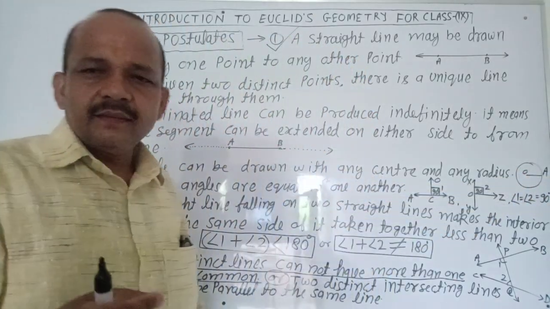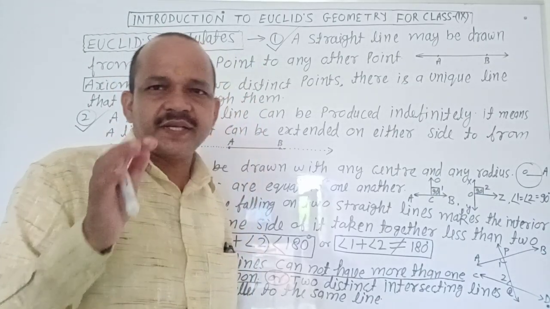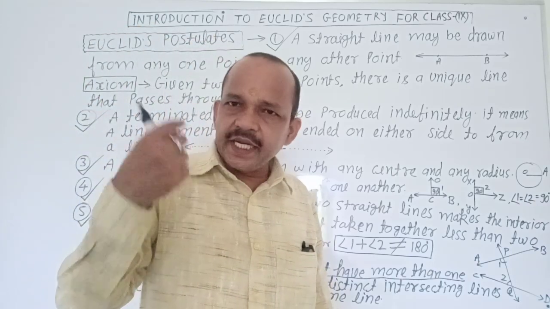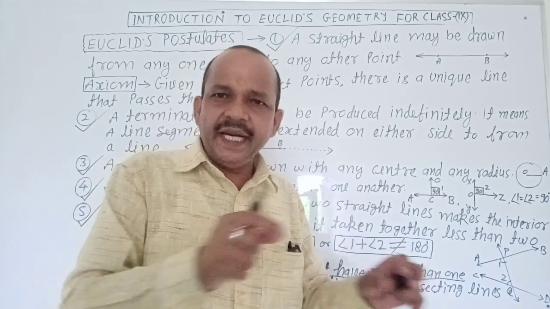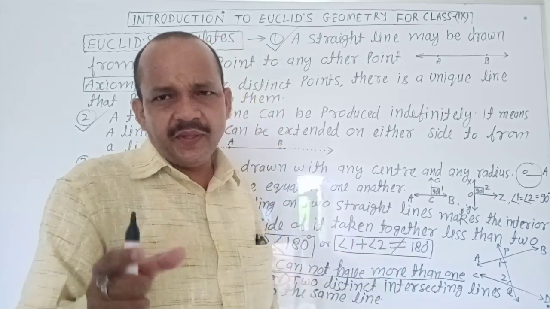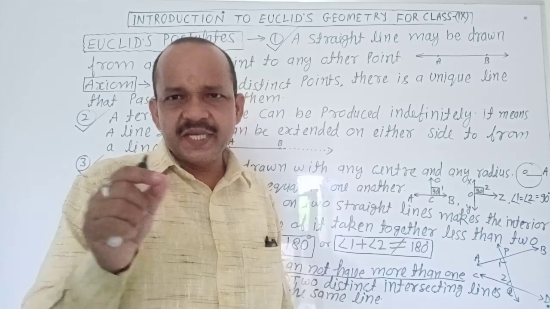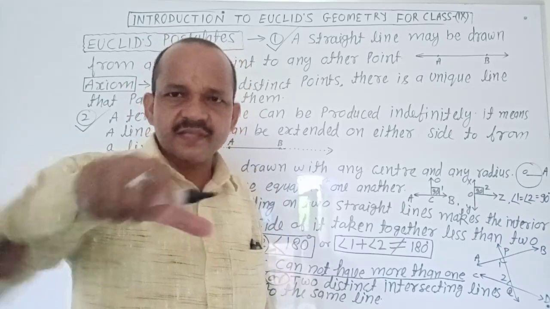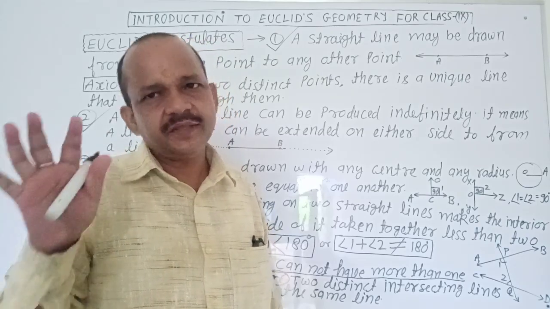You can draw any circle from any center and any radius. It means you can take any measurement of radius, and you can draw a circle. Clear? No confusion about it? Very good.